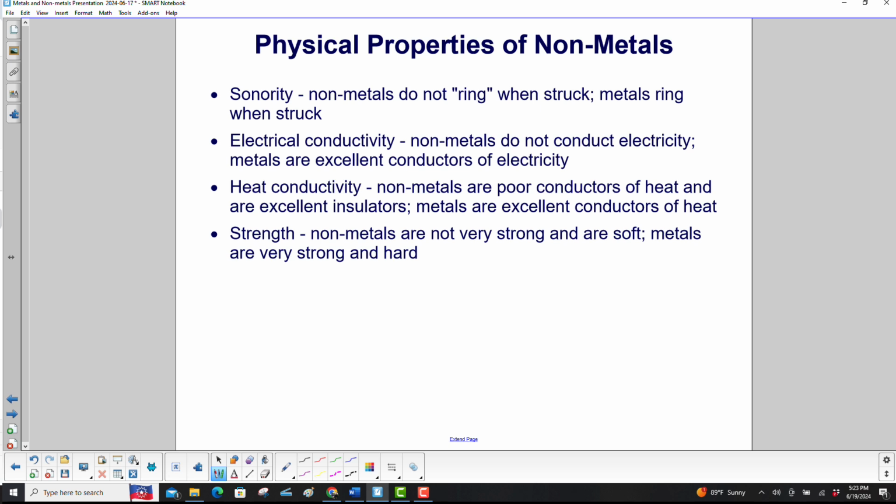Heat conductivity. Nonmetals are poor conductors of heat and are excellent insulators. Metals are excellent conductors of heat. And strength. Nonmetals are not very strong and they are soft. Metals are very strong and hard.